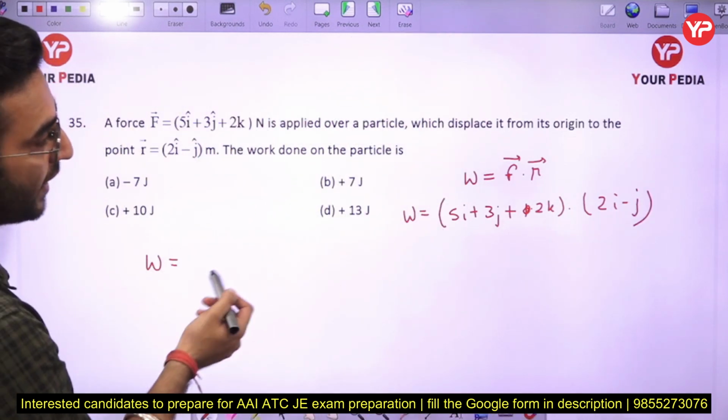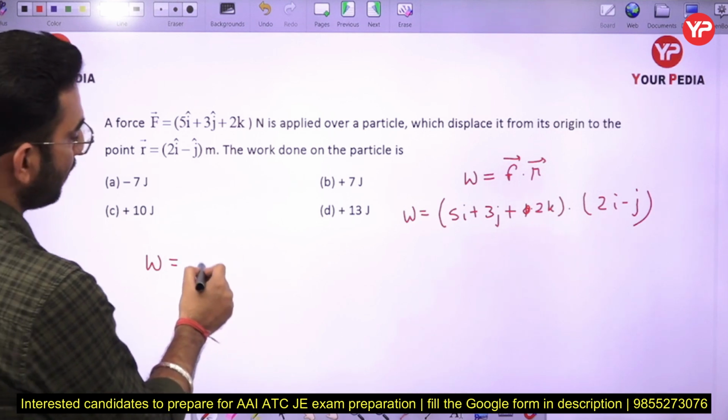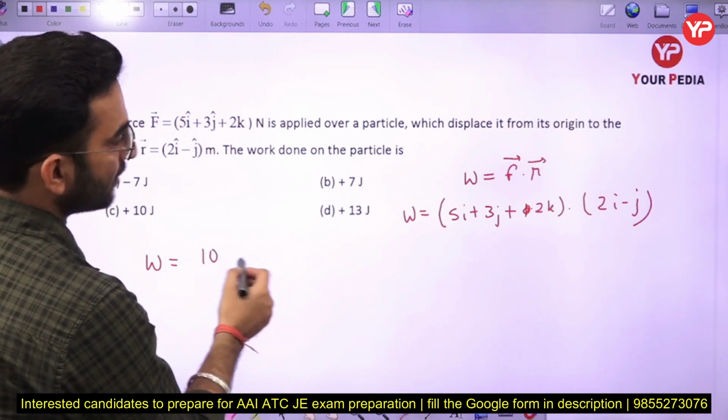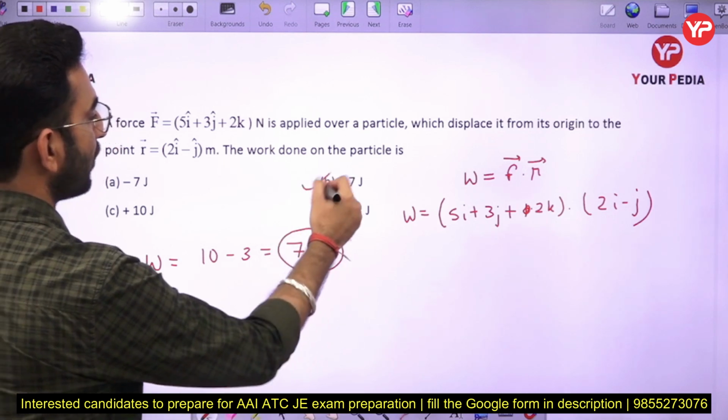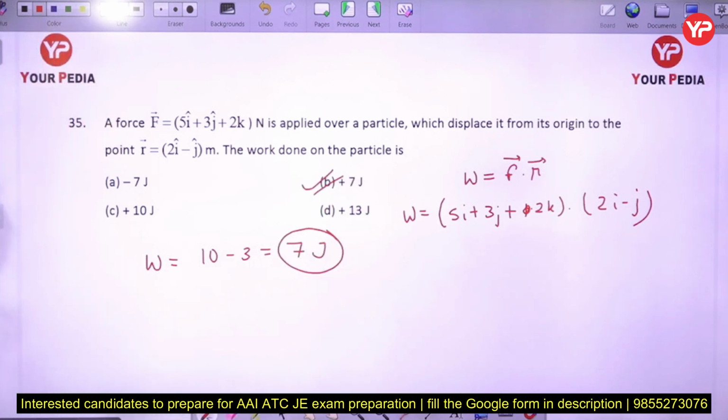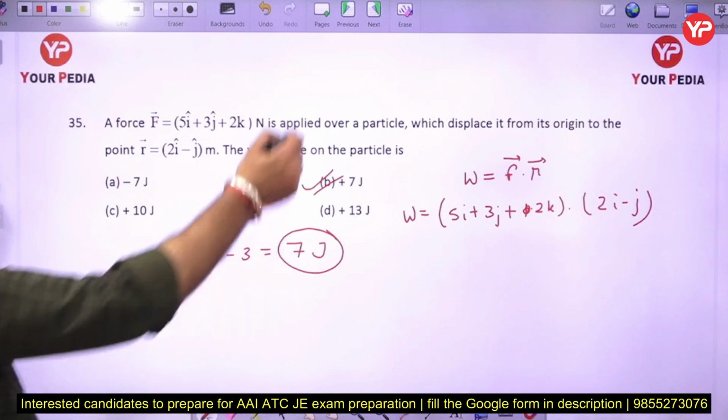So how much answer are you getting here? You are going to get 10 minus 3, and the k term is going to be 0. That means the work is going to be equal to plus 7 joule here. So option number B is going to be the correct answer here. So that's a very simple part.